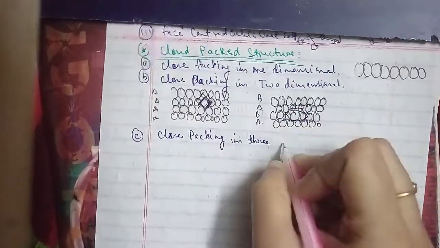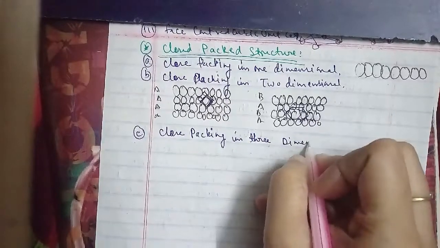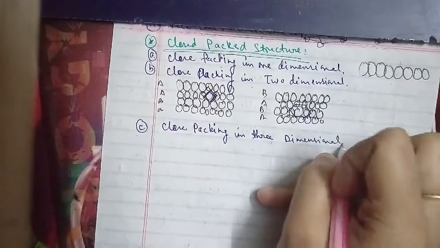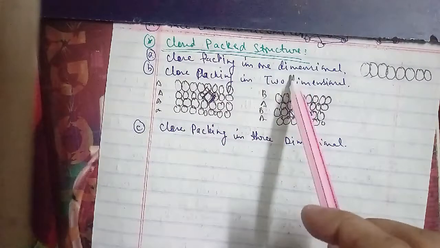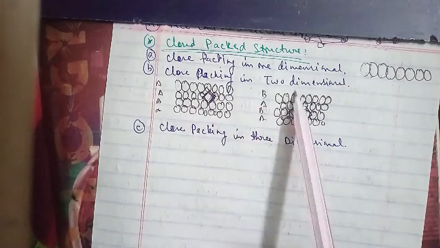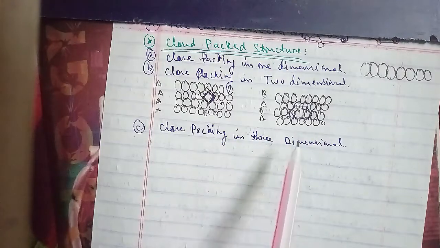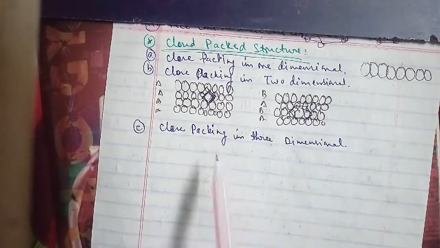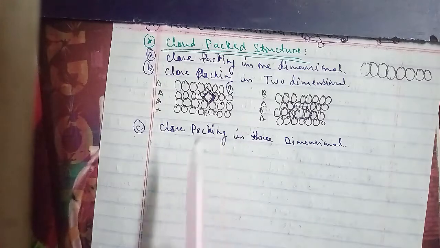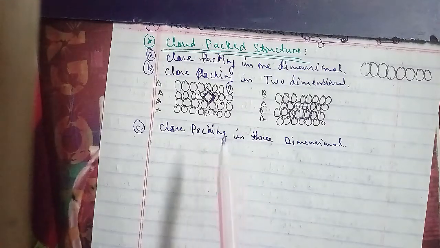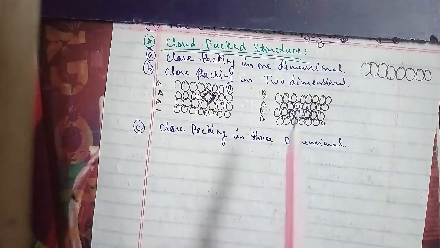All the real structures are three-dimensional structures. They can be obtained by stacking two-dimensional layers one above the other. In the last section we discussed closed packing in two dimensions, which can be of two types: square closed packed and hexagonal closed packed. Let us see what types of three-dimensional closed packing can be obtained from these.